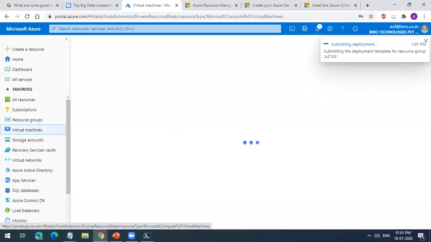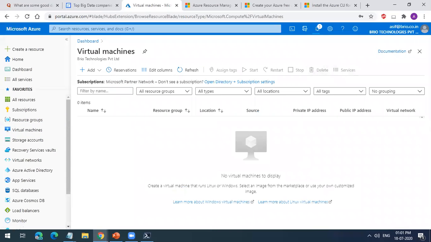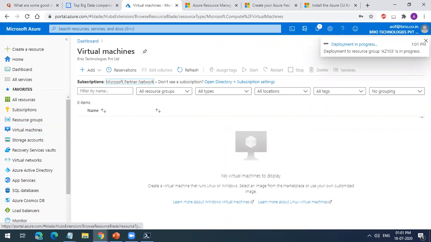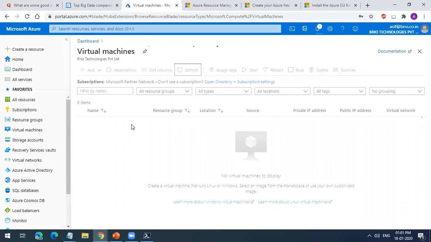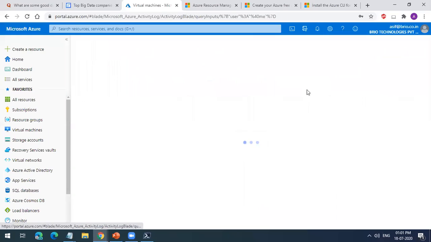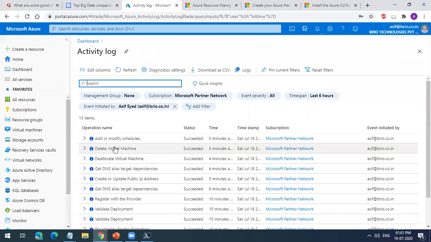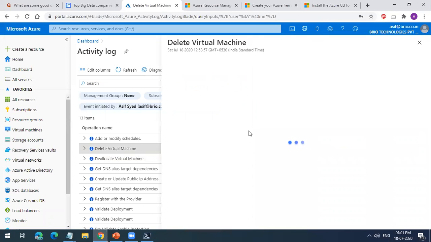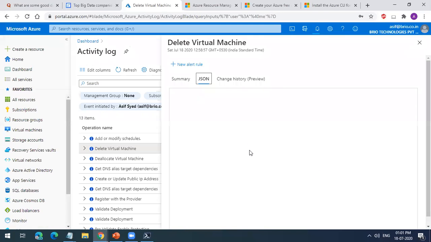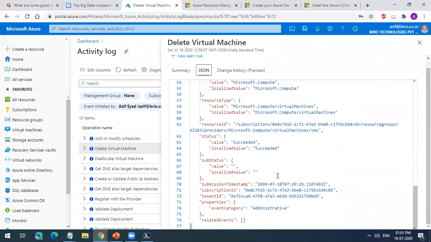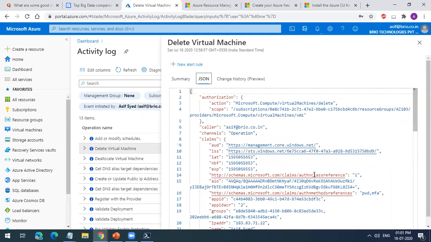So guys, this was about virtual machines. Yesterday we deleted that virtual machine, right? That's the reason you do not see the virtual machine here. Soon you will have virtual machine VM2 here. And if I go to activity log, you see deployment is in progress, and you will see my deletion activity. Virtual machine got deleted. These are all JSON scripts. If you are well versed with JSON, then you will be very well versed with automation.